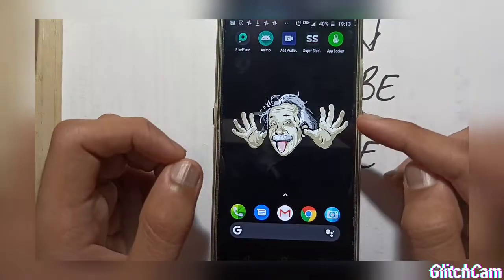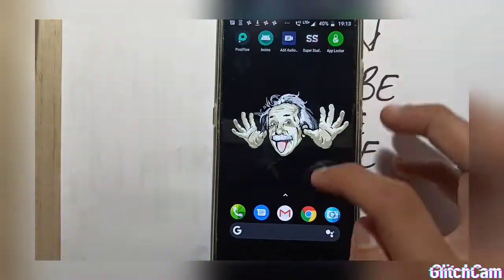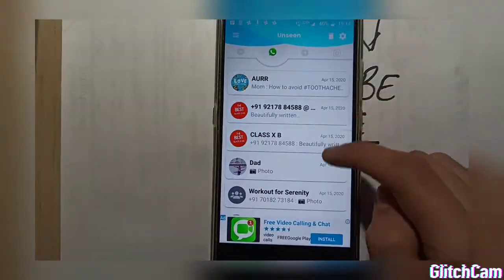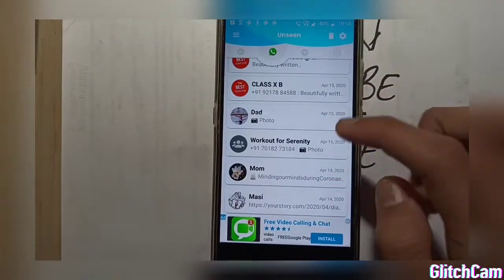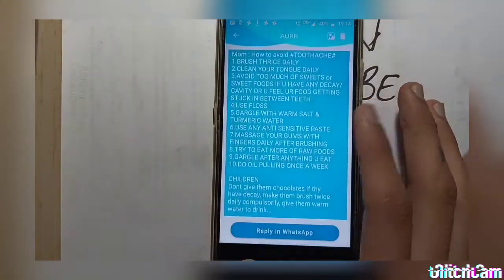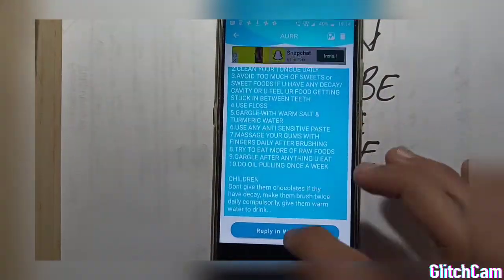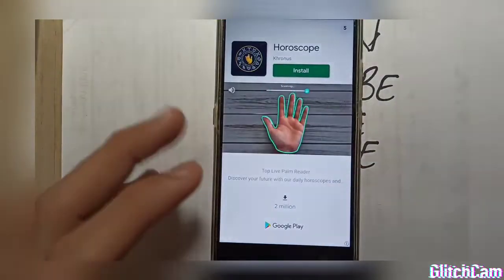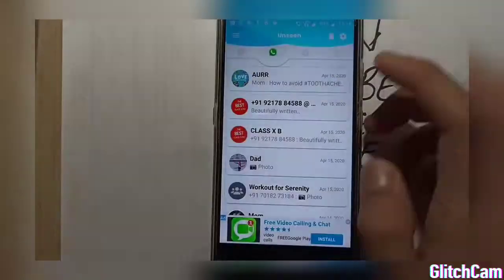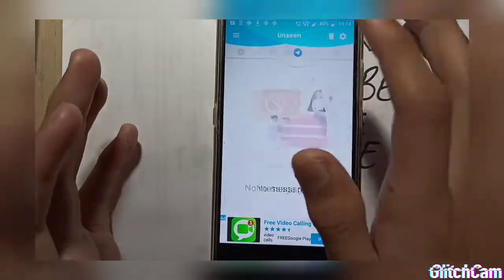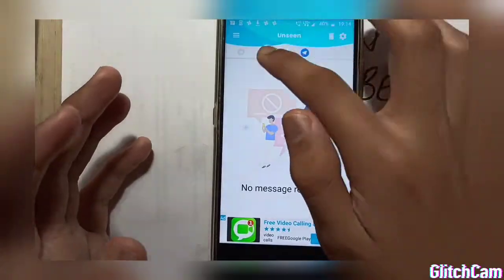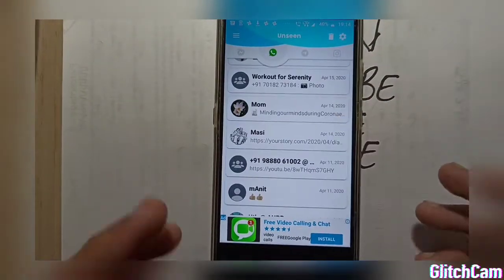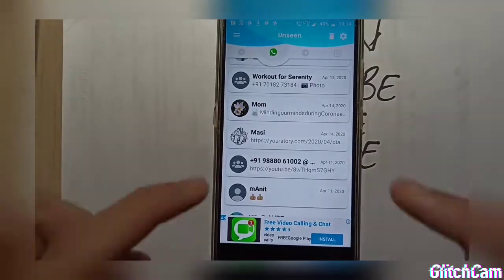Next one is, as the name suggests, Unseen. You remain unseen. Like, you can see a message, but others will not be able to know that. So I can see messages like here, and if you want to reply, you have to reply in WhatsApp. You can't reply here. So I think that's a problem. Oh, ad. Let's skip that. I don't have Telegram, I think. Yes. So you can remain unseen. And what's better than that? If you don't want to reply to a person, you can remain unseen.